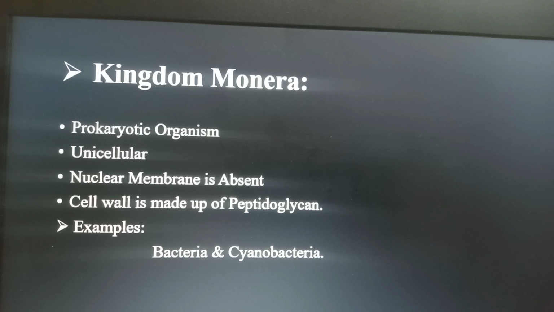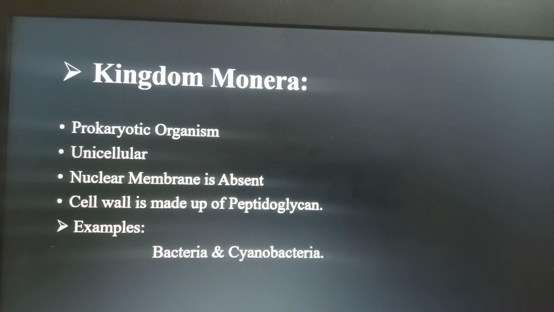If the nucleus is absent, then there will be no nuclear membrane inside the cell. The fourth point is that the cell wall of the prokaryotic cell present in the kingdom Monera is made up of peptidoglycan, right?